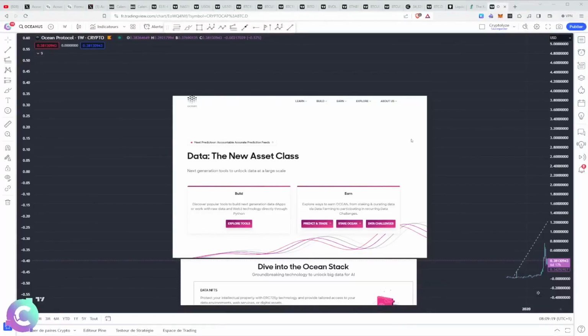This Monday, 30 October 2023, we meet today to talk about Ocean, the crypto from Ocean Protocol. As usual, we will dissect it into two parts. A fundamental part, where we will come back to the goal of Ocean and its protocol, and a technical part where we will project short, medium, long-term on purchase prices, sales prices, and that starts right away.